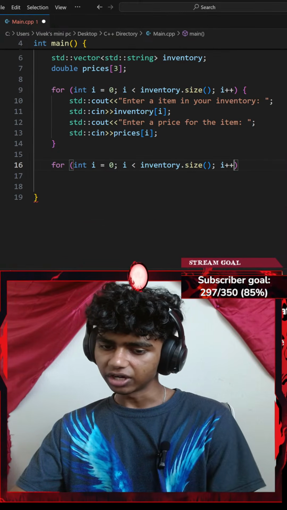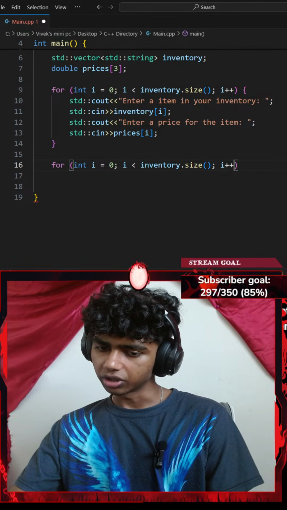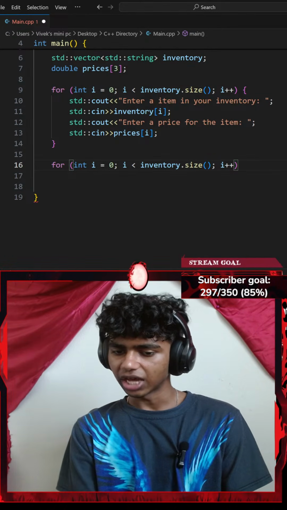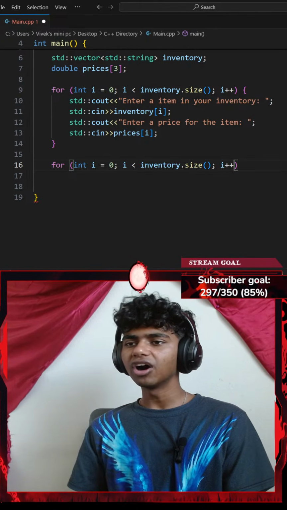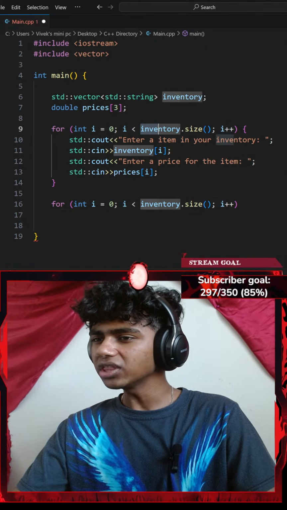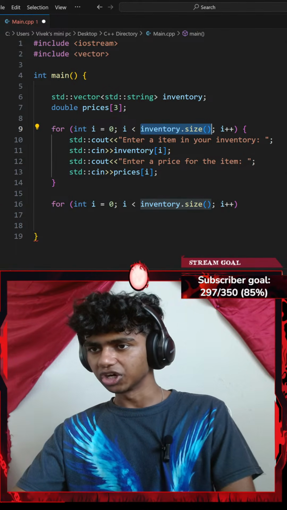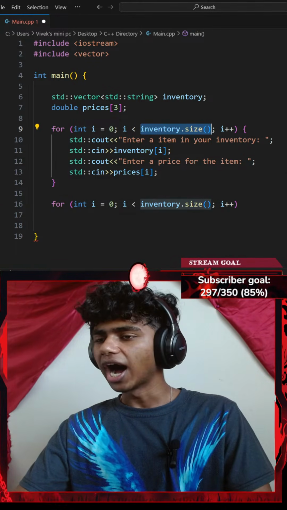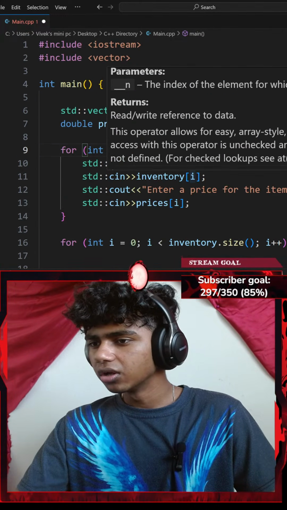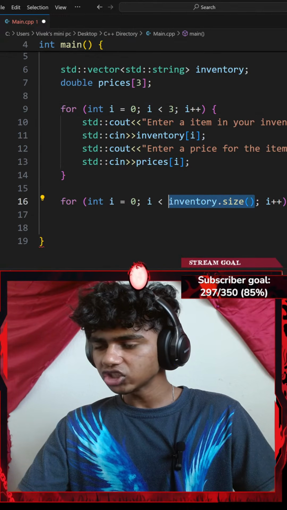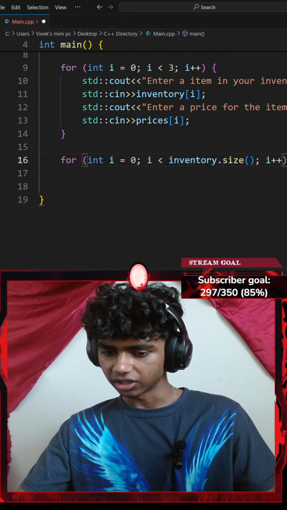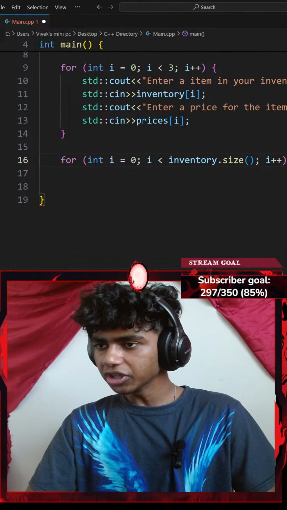You previously defined array, that's why size method was working before. So if you don't define or fill up array, you can't use size. Oh, I see. Okay, that actually makes sense. Okay, in that case, I don't think I could use my inventory.size here because I haven't filled anything yet, so I could change that to 3. Okay, instead of going with inventory.size, right now I could use inventory.size because my inventory is filled. Let's see, let me go with a pair of curly braces.